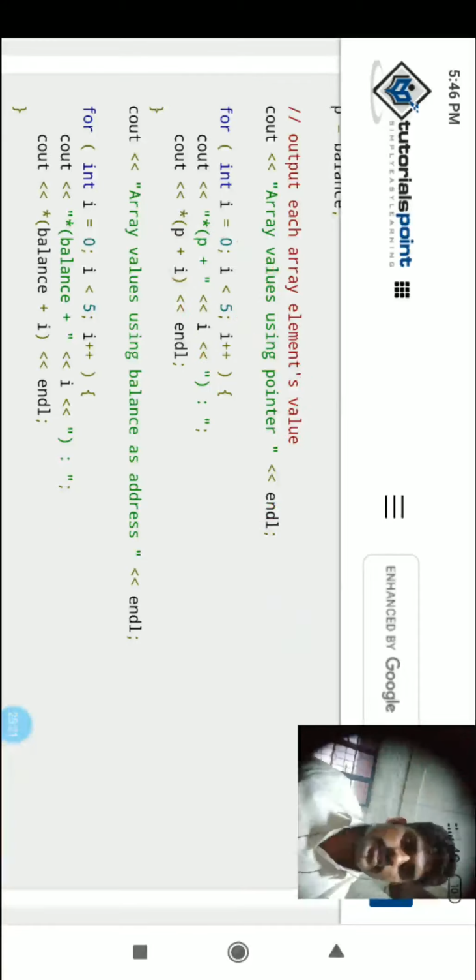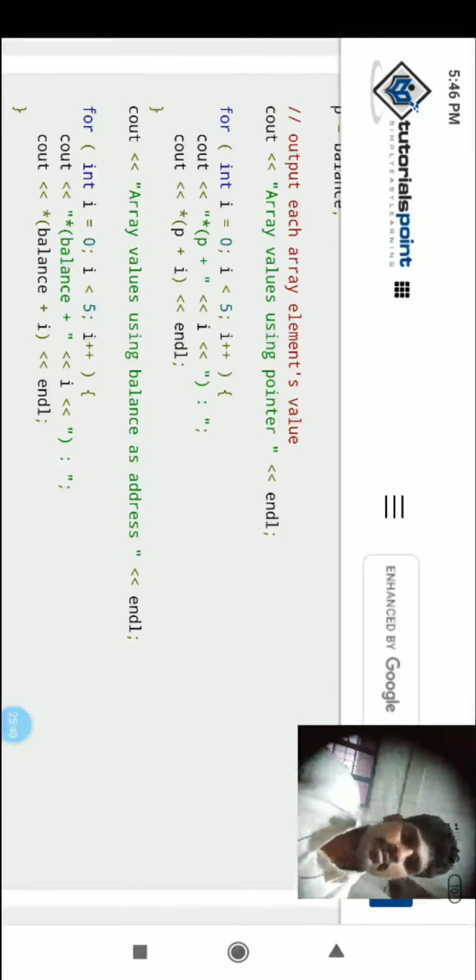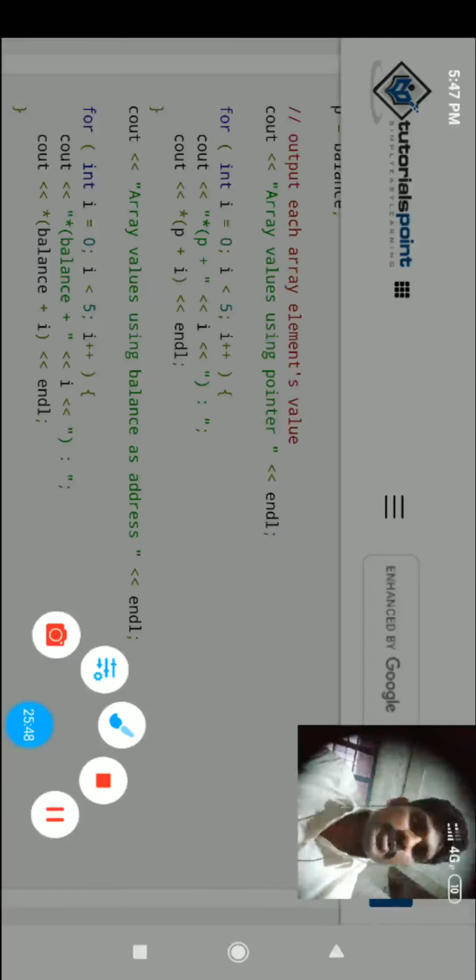Then what will happen? The address of this one will be stored into the pointer. Now listen. In the last program, what you observed in the output, all the first, second, third, fourth, fifth positions printed the address only. Why? Because we clearly mentioned the ampersand operator. But here we want to print the elements, the location of the elements.